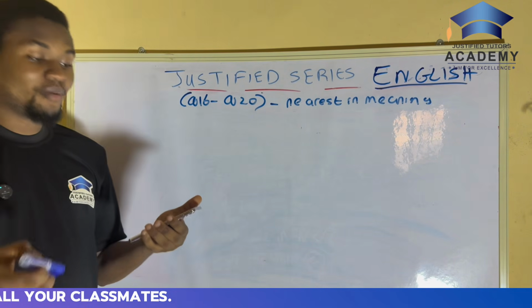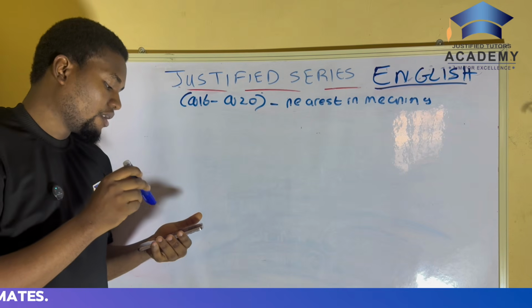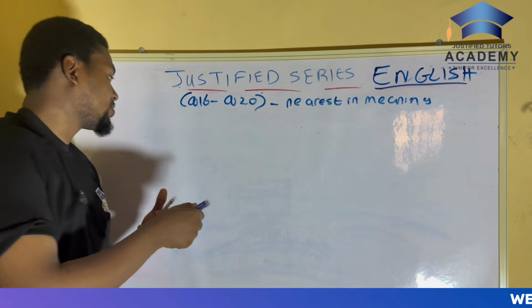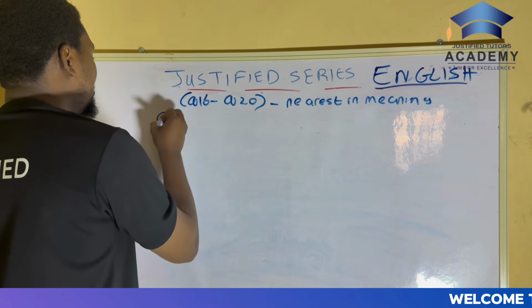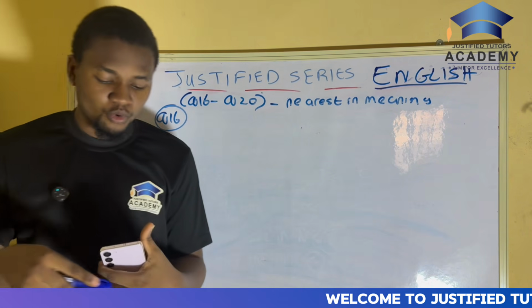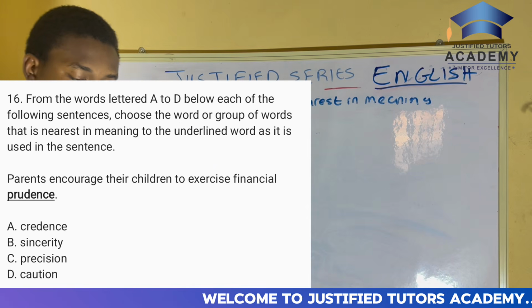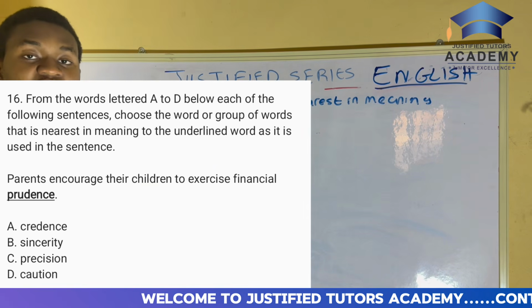From the normal stuff now. Let's just keep it. Now, the first question says, question 16 on nearest meaning. Remember, the rules are the same as opposite meaning. So let's go. The first question says, parents encourage their children to exercise financial prudence.